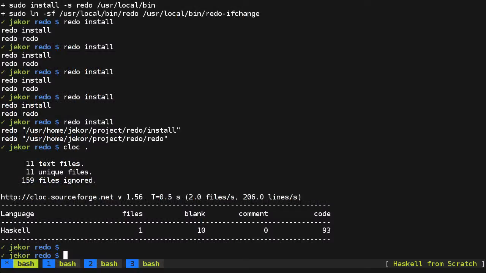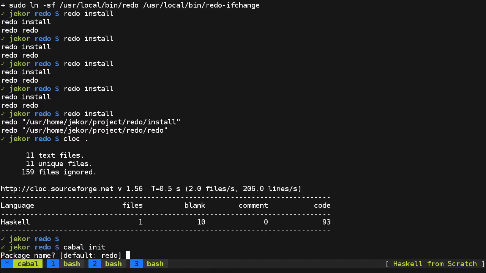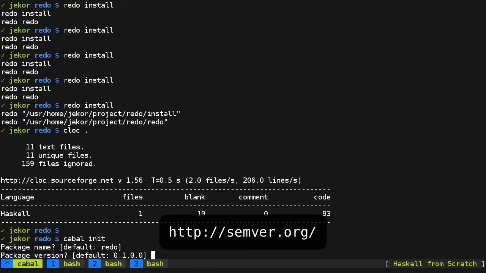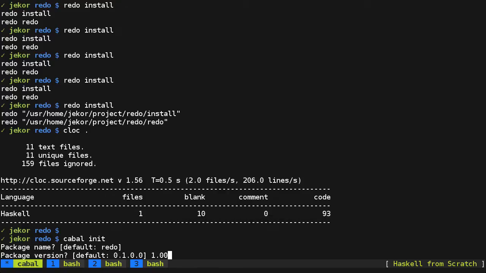So let's start by running cabal init, which helps us build the skeleton of the Cabal file. So our package name is going to be redo, because I know that there are no existing packages in Hackage with that name. And for the version number, I'm going to go with semantic versioning with 3 digits. And since I don't feel that it's ready to be called a 1.0 release, since it hasn't received enough testing, and since calling it 0.0 is kind of nonsensical, we'll call it 0.1.0 and take the convention that odd number minor releases are development releases.